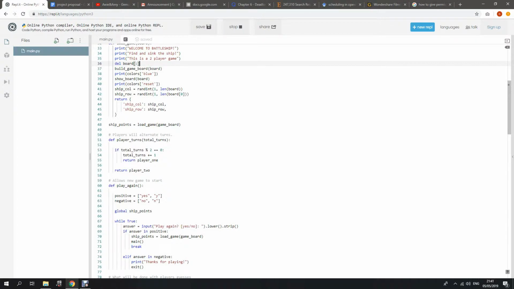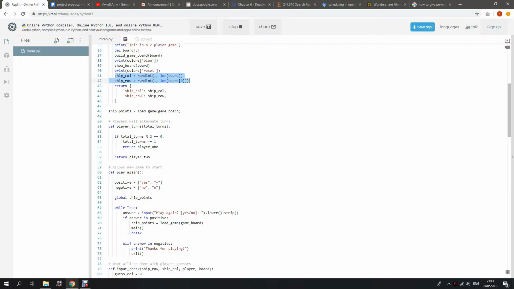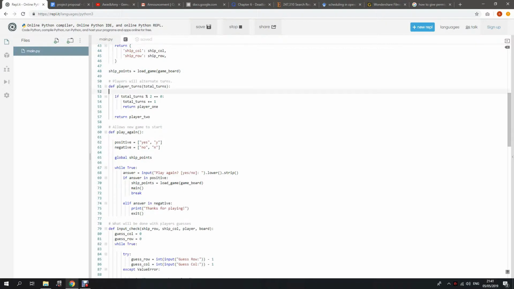Okay, the ship will be randomly generated, so we will not know where the ship is. So player 1 and player 2 need to guess where the ship is. Players will alternate turns. It means if player 1 starts, it will show how many turns the player has done.